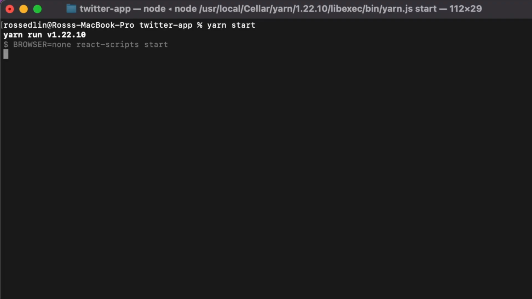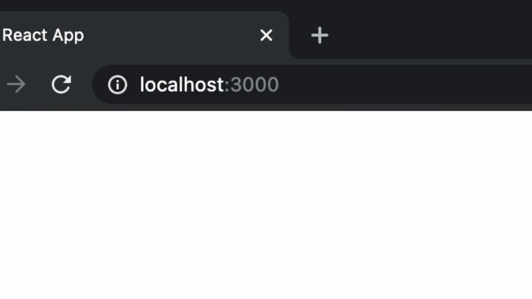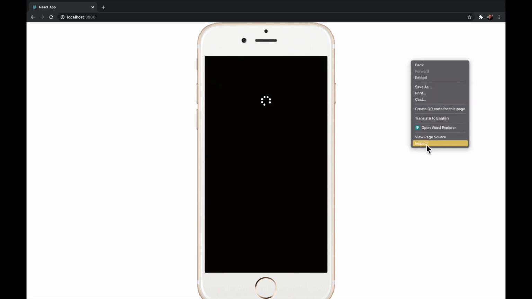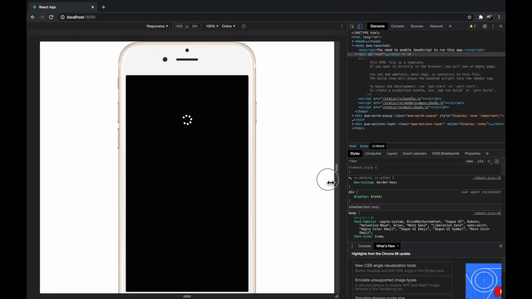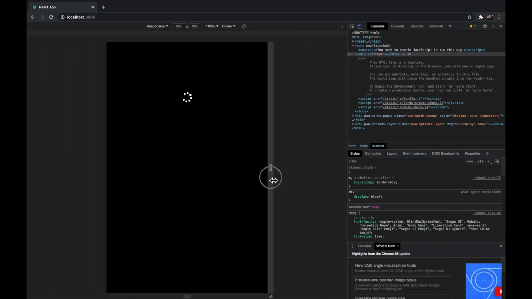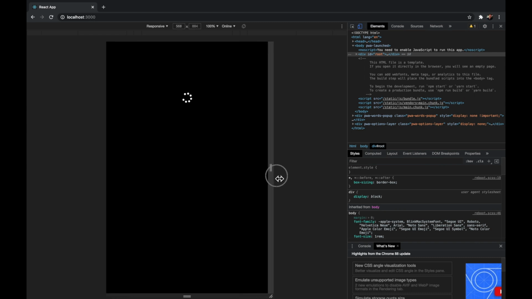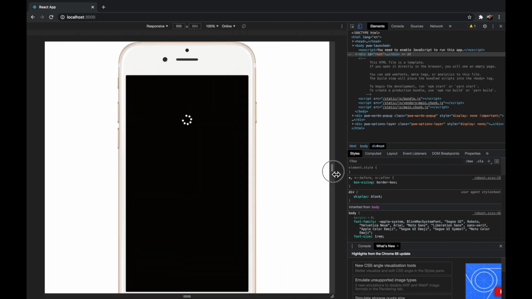Then we can go ahead and start it on our web browser, and then we need to go to localhost 3000, and we should see this, a nice iPhone, black screen, and a loading icon. And if we go ahead and open up our developer tools and put it on a responsive layout, you can see on a very small screen, it actually hides the mobile phone image. So on your real physical mobile phone, it's going to just show the black screen with the loading icon.